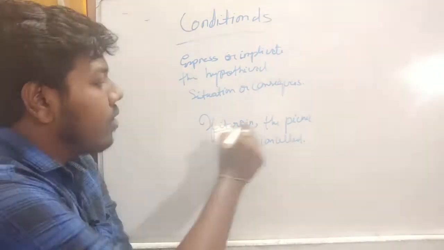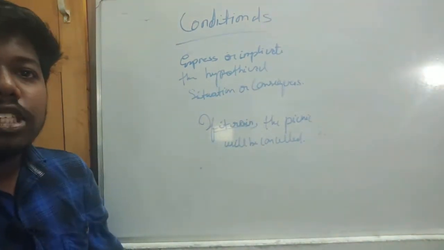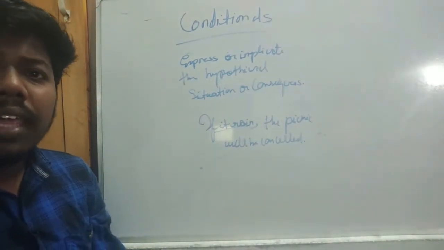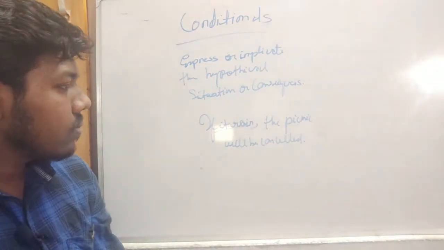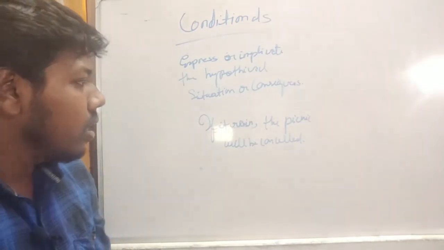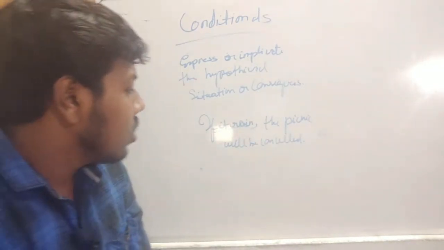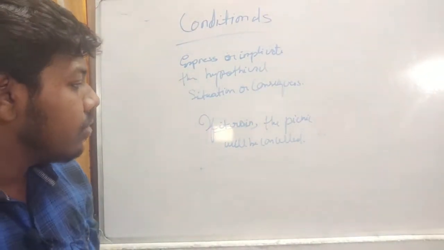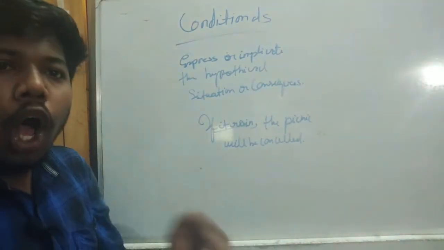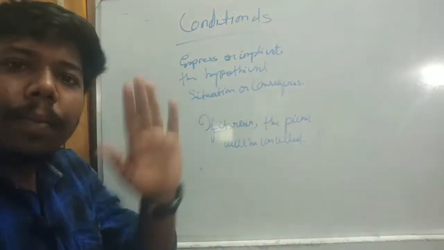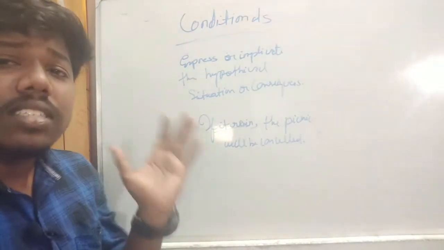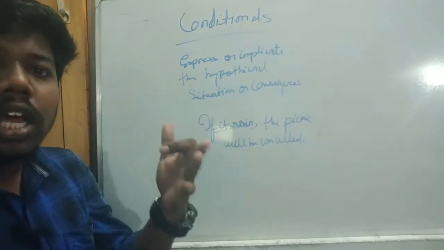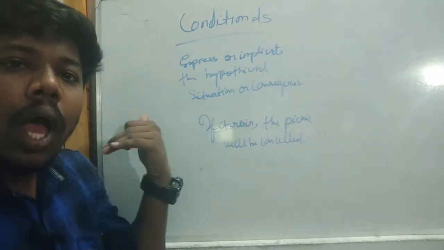Here, "if it rains" is a clause, the protasis, and "the picnic will be cancelled" is another clause, the apodosis. So a conditional describes a result of something that will happen in the present or in the future, or that might have happened in the past.